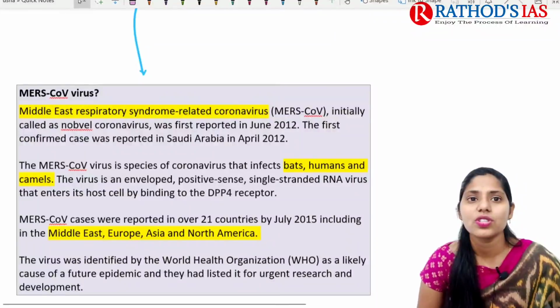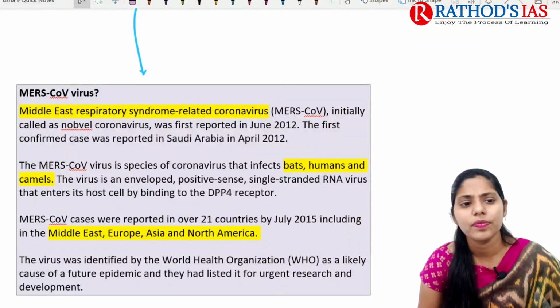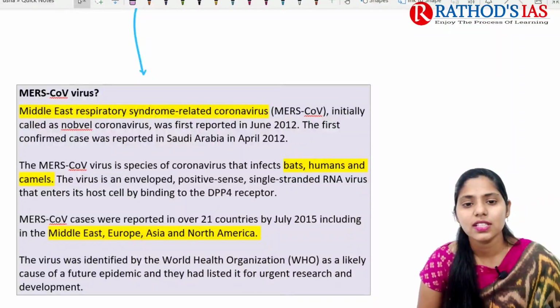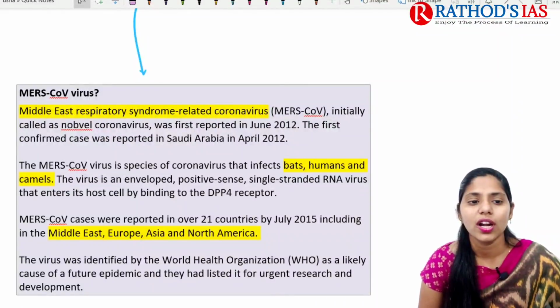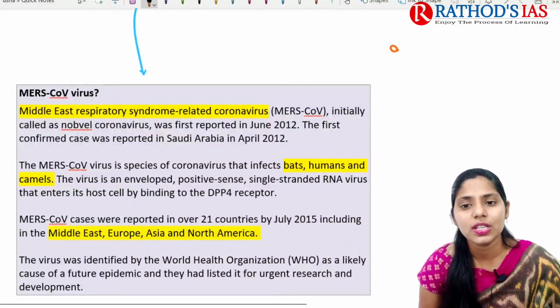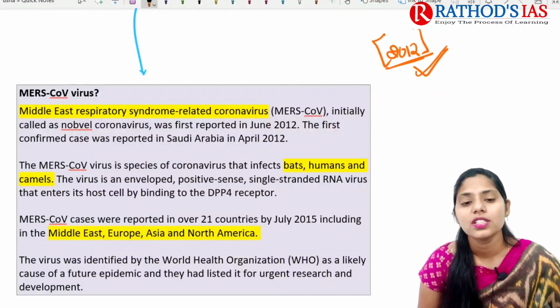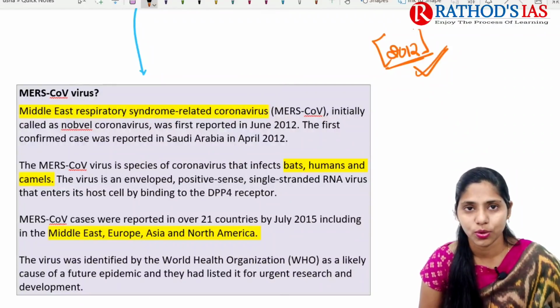If we are talking about Middle East respiratory syndrome, what is it? This MERS coronavirus, mainly called the novel coronavirus, was first reported in 2012. The first confirmed case was reported in Saudi Arabia in 2012.